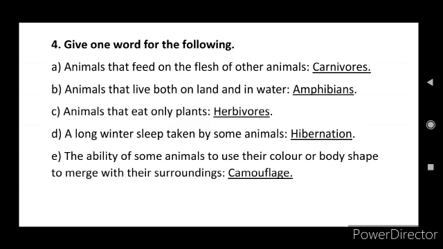And next, E question: the ability of some animals to use their colors or body shape to merge with their surroundings. Dash. So this is called camouflage.